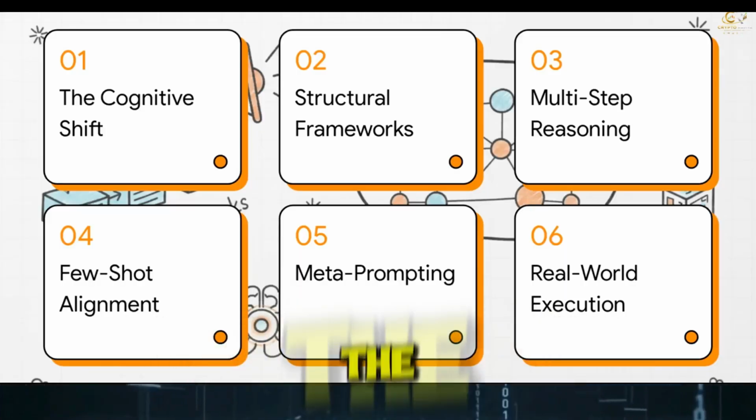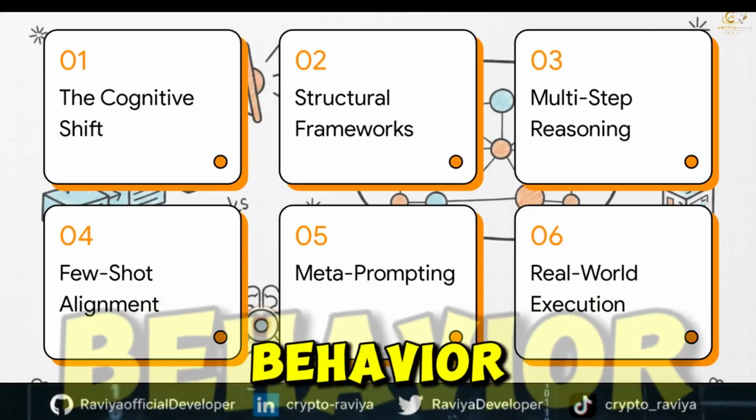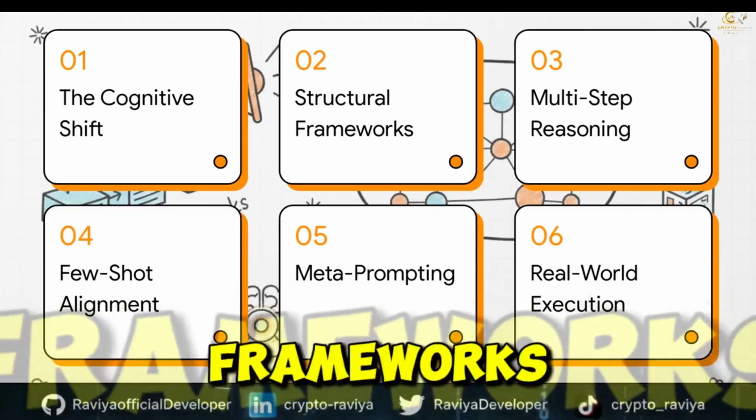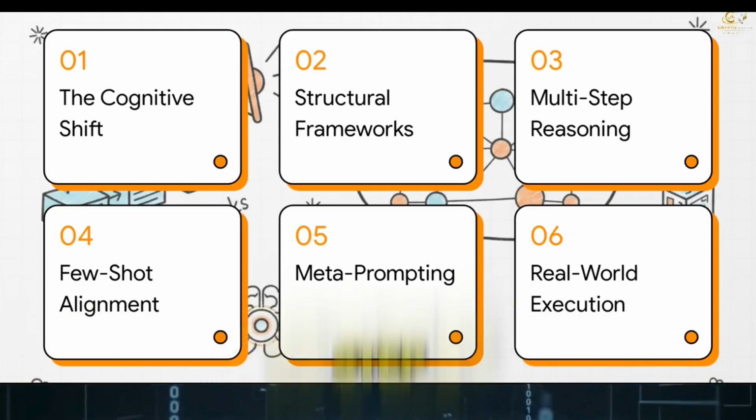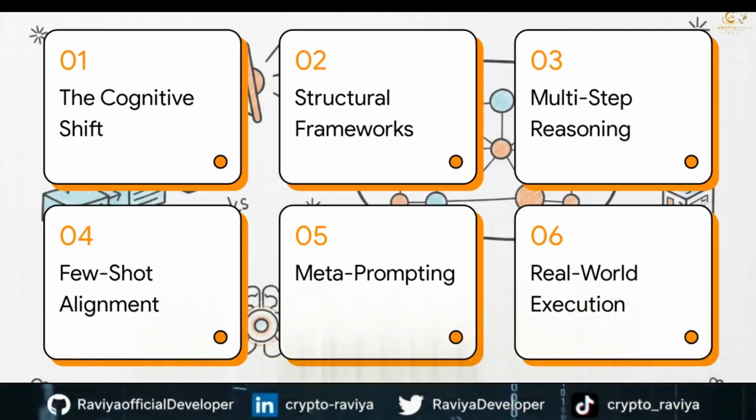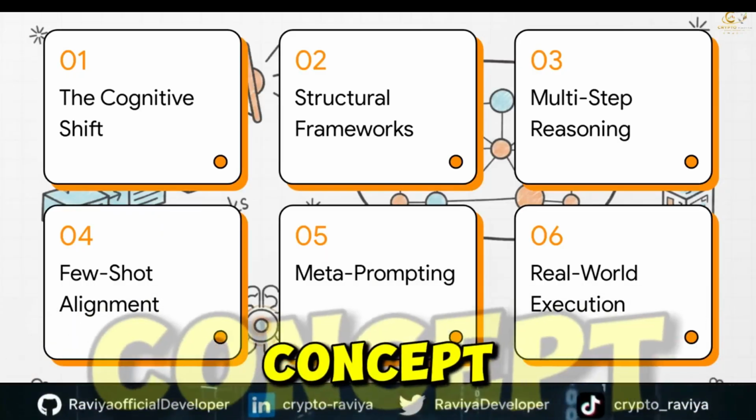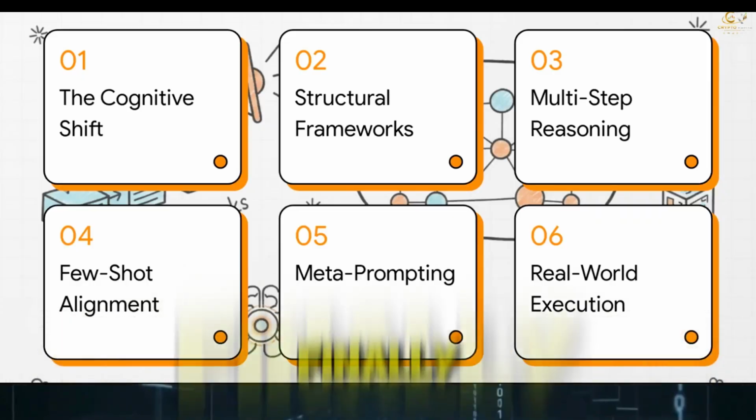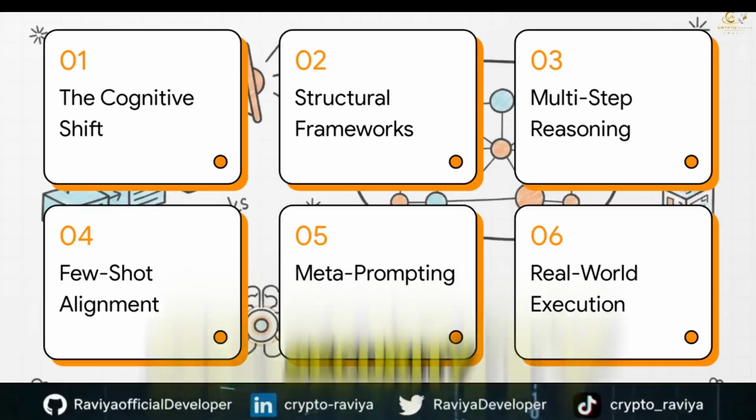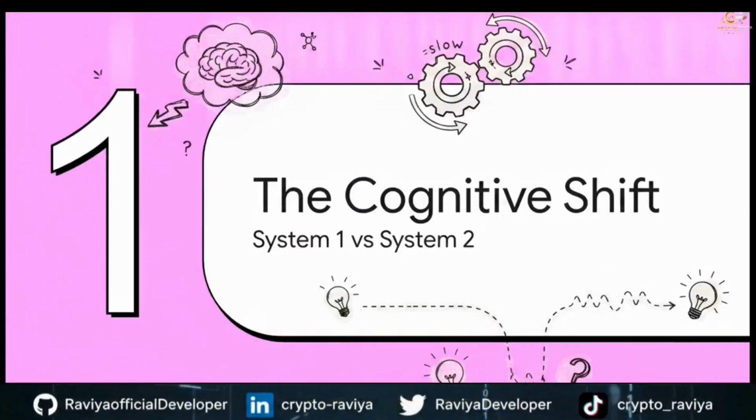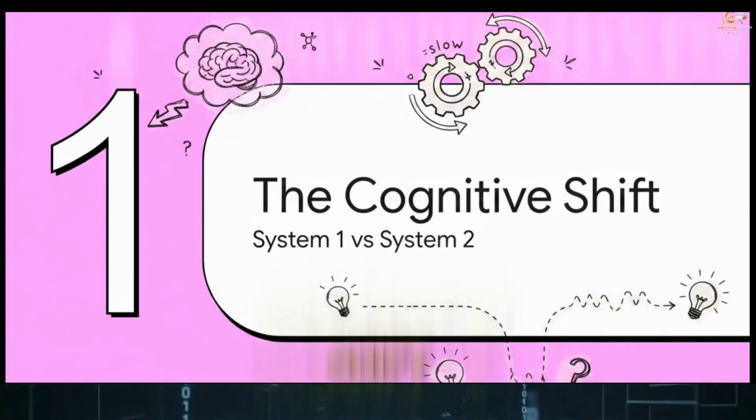Okay, here is our roadmap for today. We'll kick things off with the cognitive shift in AI behavior. Then look at structural frameworks like COSTAR and ERA. After that, multi-step reasoning, grounding with few-shot alignment, and the really wild concept of meta-prompting. Finally, we'll tie the whole shebang together with a real-world execution on cybersecurity logs. Let's dive into Section 1, the cognitive shift.